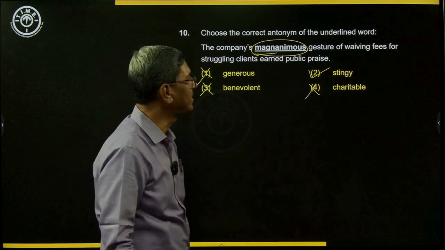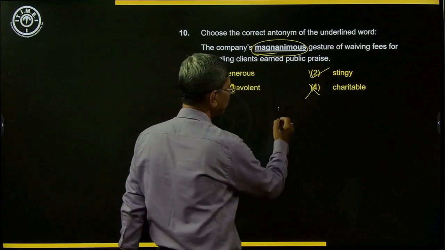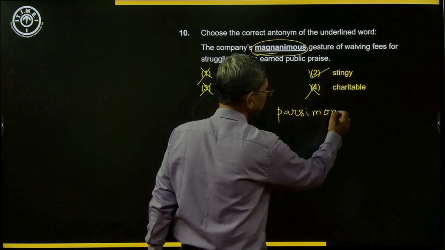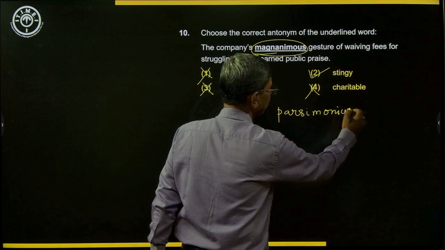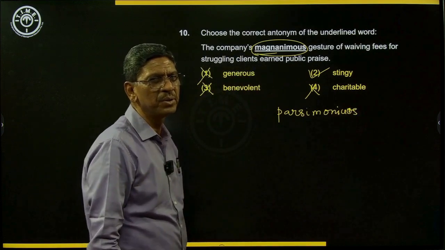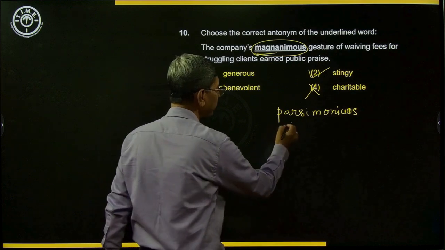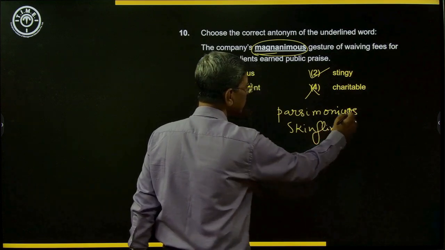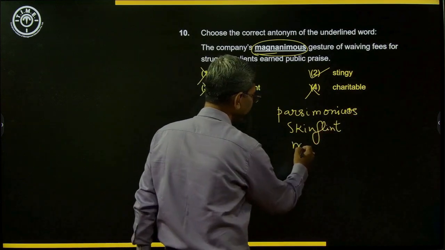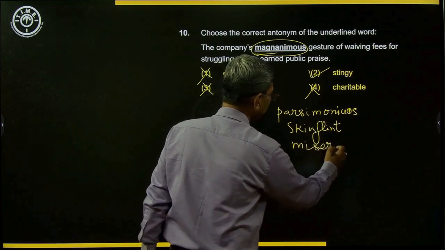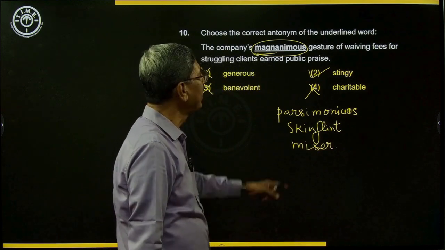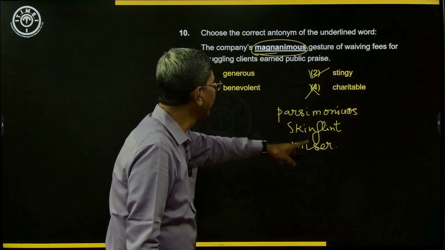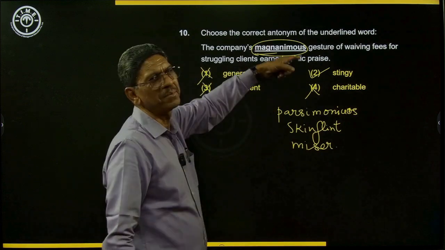You know what is the meaning of stingy? Stingy means when a person does not want to spend money at all. Parsimonious is a good word for that, a person who does not want to spend money. Also, we have words like skinflint and miser, a person who does not like to spend money at all. So a stingy person, parsimonious person, skinflint, miser, all these are the opposite of magnanimous.